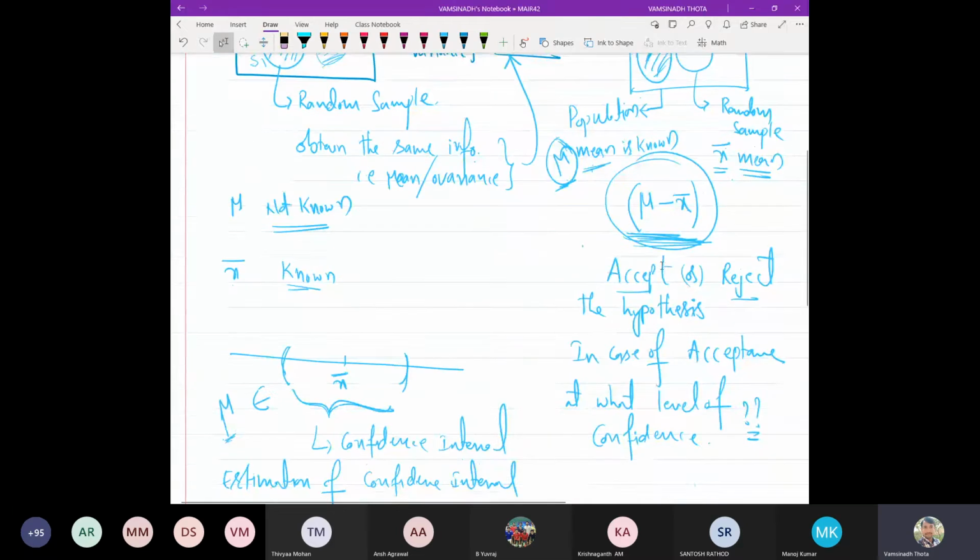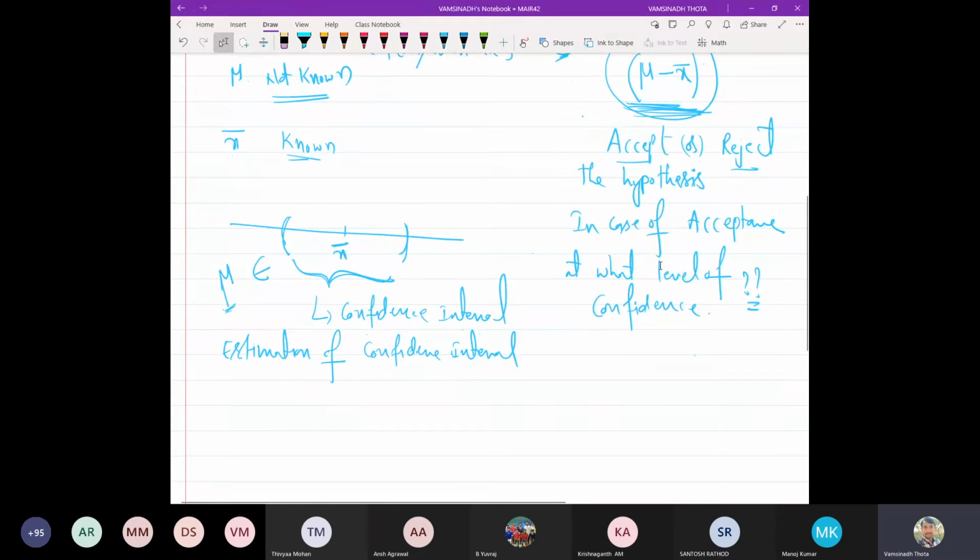Now in estimation, once you have the confidence interval for some statistic of the population, which we mention belongs to this interval, the second thing, testing of hypothesis, continues.